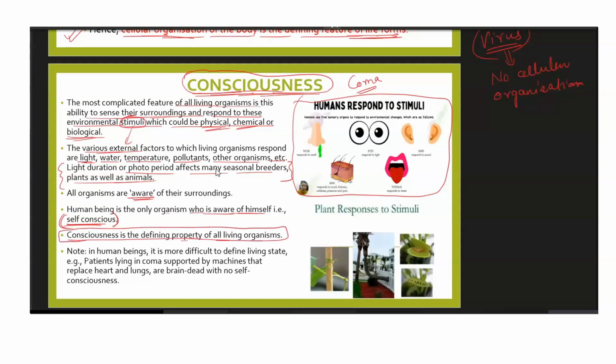In human beings, it is more difficult to define a living state because, you know, patients lying in a coma, supported by machines that replace the heart and lungs, are all brain dead with no self-consciousness, right? But even then, they are considered living, though they are not conscious, because of the metabolism that is occurring inside them. Is it clear, everyone?